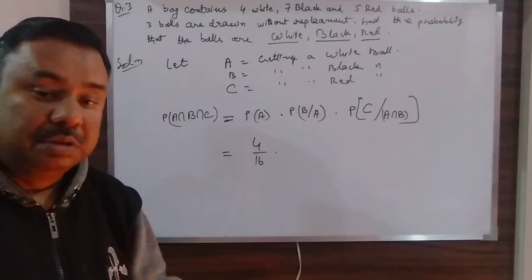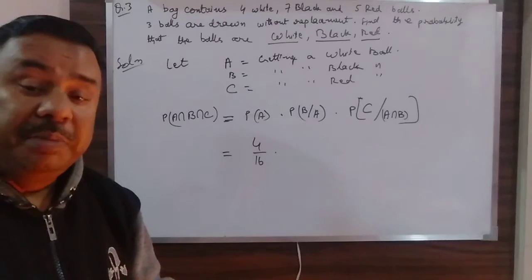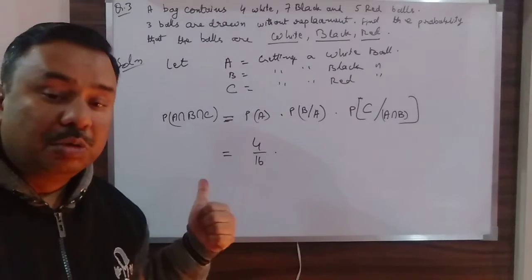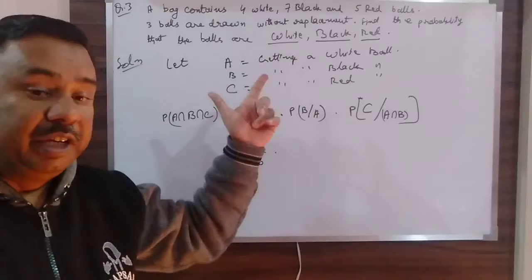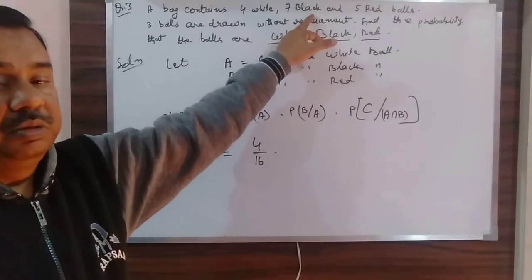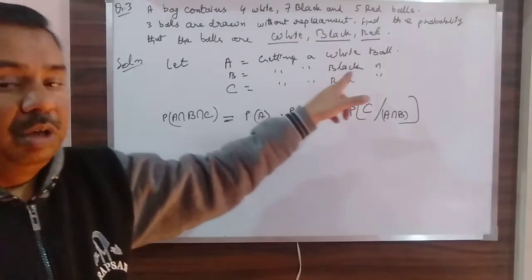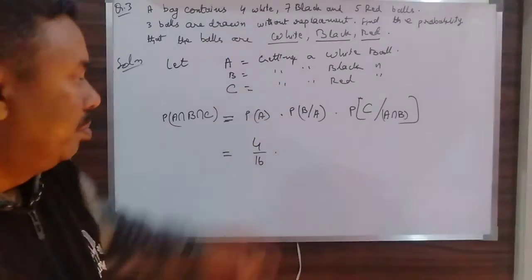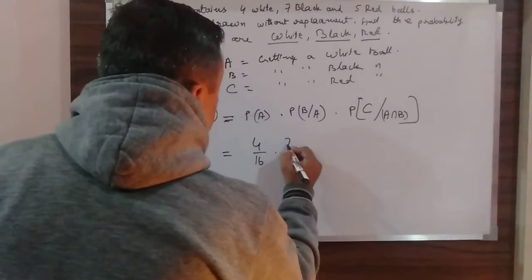On this condition, what is the remaining number of balls? One has been taken out, so remaining is now 15. Out of this 15, you have got 7 black balls. Now you have to get a black ball, so my probability will be now 7 by 15.